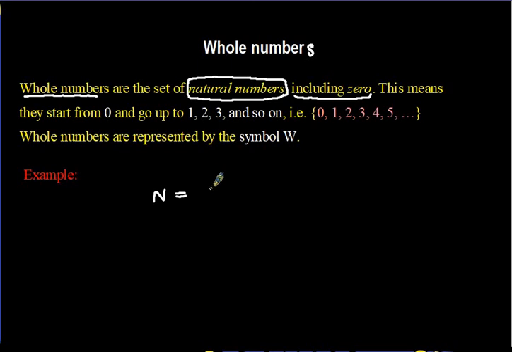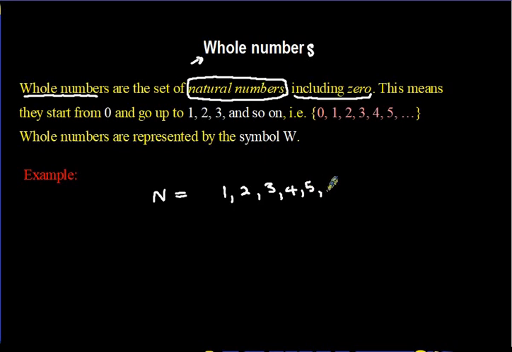0, 1, 2, 3, 4, 5. Hold on. Remember, we're looking at natural numbers, you know. This part. 1, 2, 3, 4, 5. Yes, I want you to get that out first, because once you know the natural numbers, it's very easy for you to get the whole numbers. So natural numbers would be what? 1, 2, 3, 4, 5. Stop at 5.